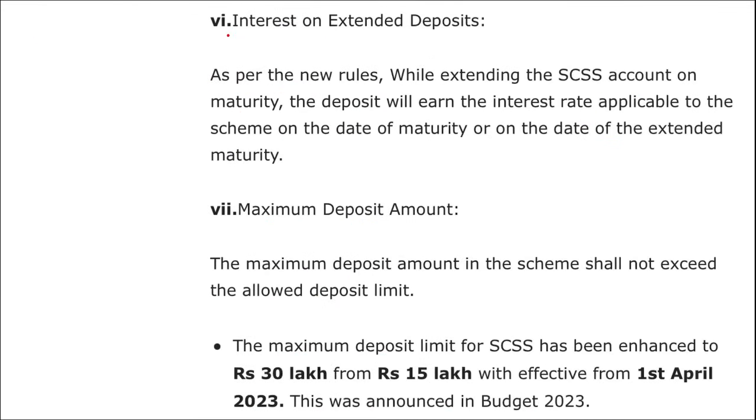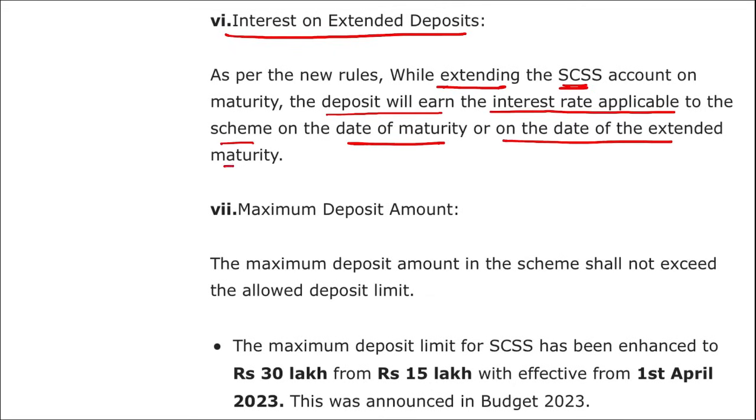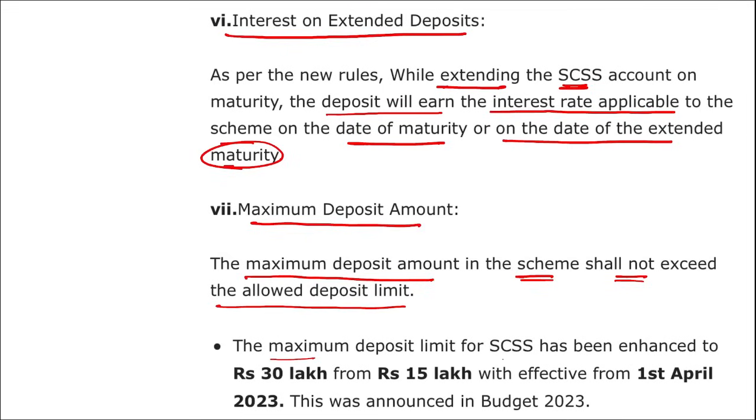Then next is interest on extended deposits. As per the new laws, while extending the senior citizen savings scheme account on maturity, the deposit will earn the interest rate applicable to the scheme on the date of maturity or on the date of the extended maturity. Then maximum deposit amount. The maximum deposit amount in the scheme shall not exceed the allowed deposit limit, and the maximum deposit limit for this scheme has been enhanced to 30 lakh rupees, that was earlier 15 lakh rupees, with effect from 1st of April 2023.